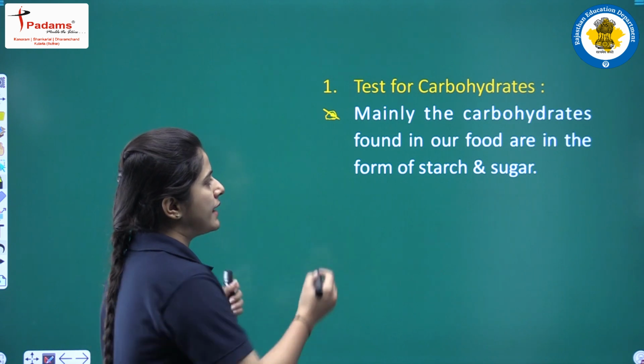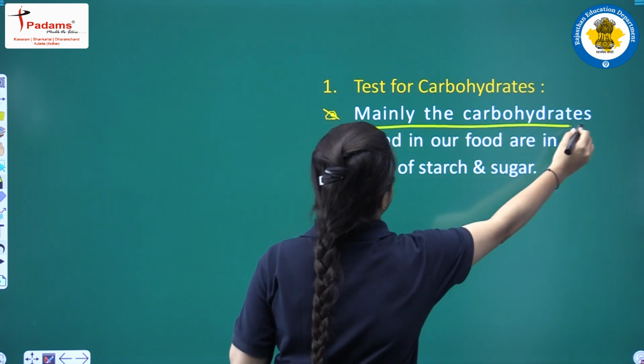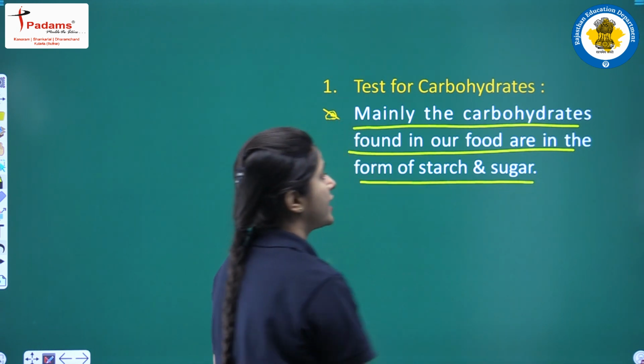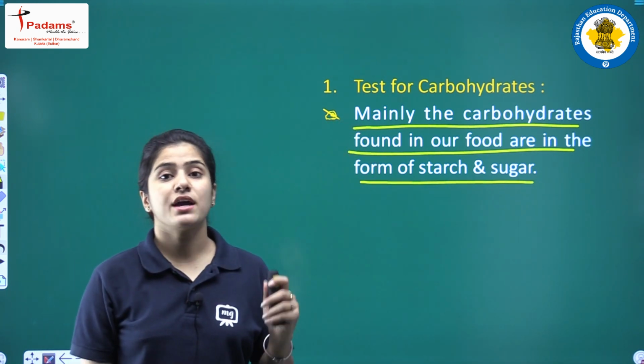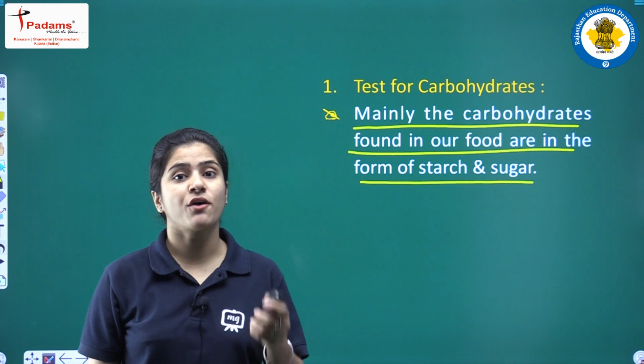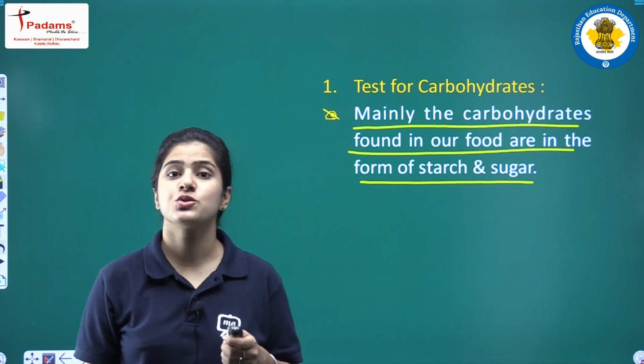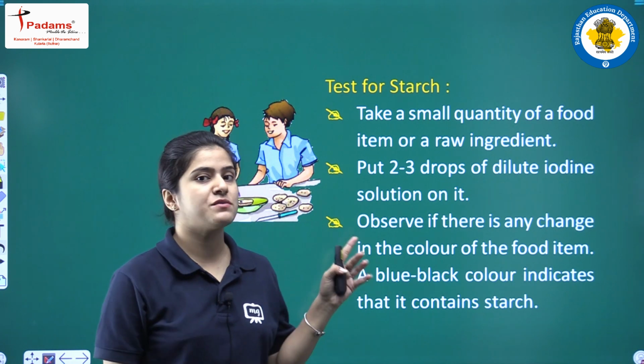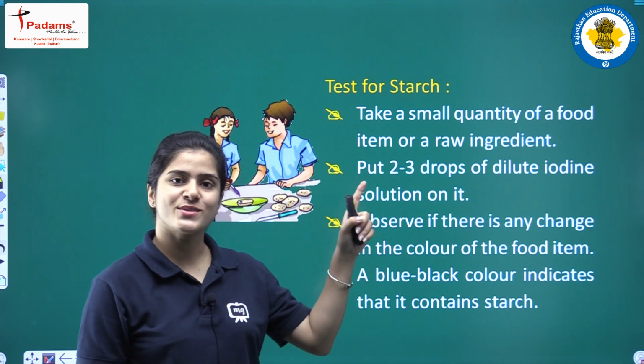So if I want to check the presence of carbohydrates, I need to do the test for starch. Today, students, firstly we'll discuss the test for the presence of starch.